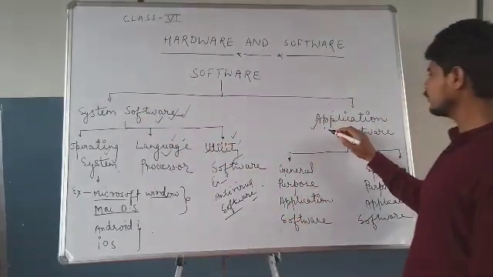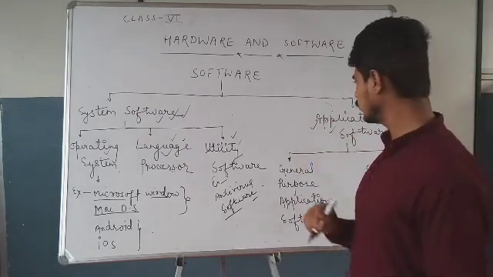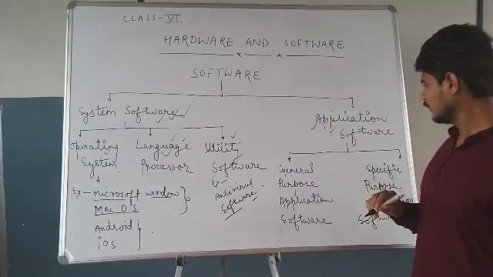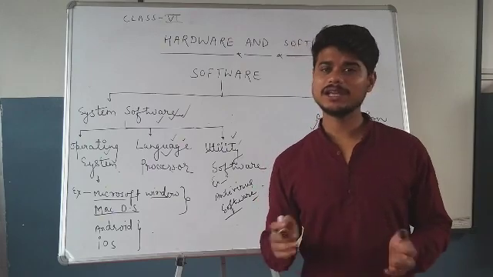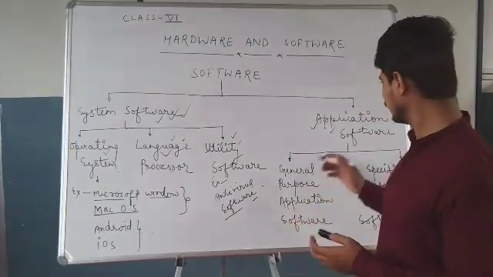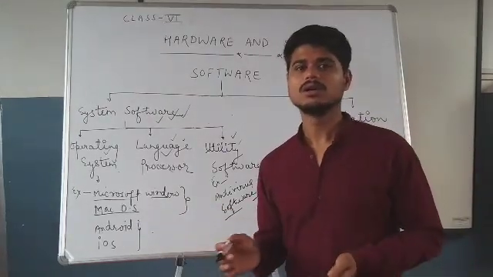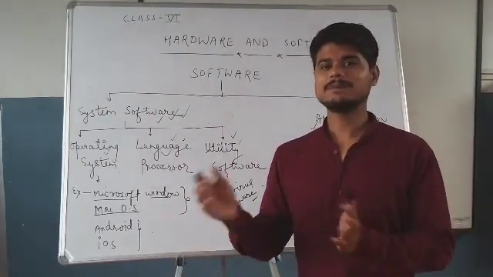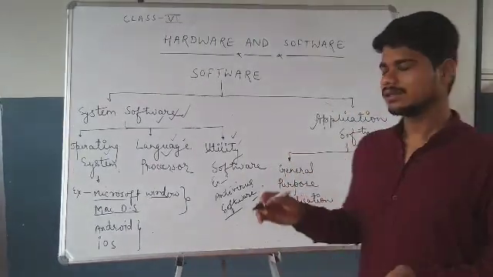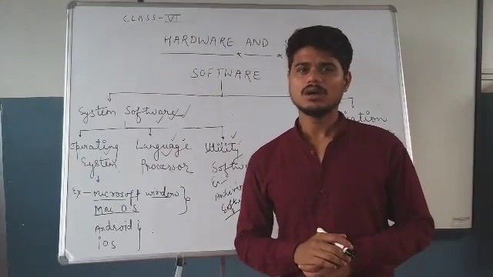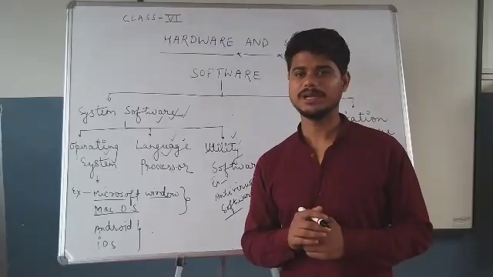Now we will learn about application software. So what is application software? Students, application software is a set of programs which help the user to perform a specific task. They may be installed on the computer depending upon the user's requirement.